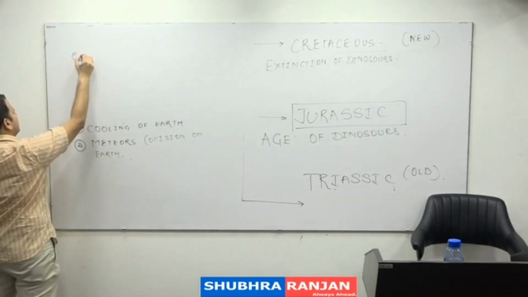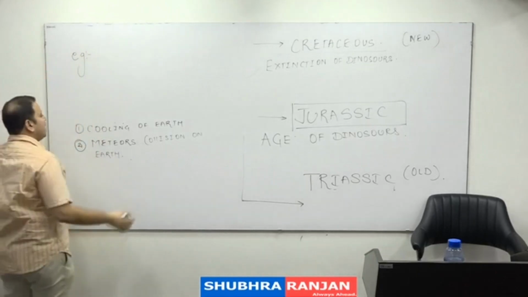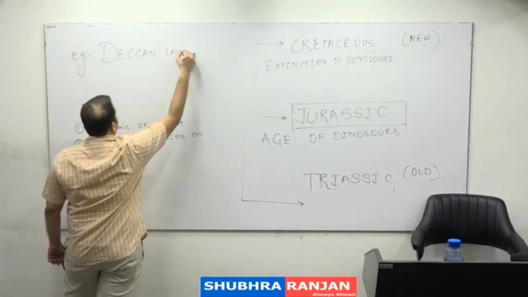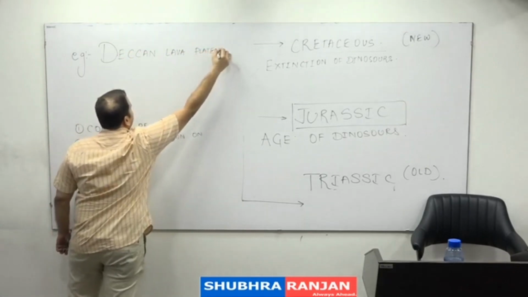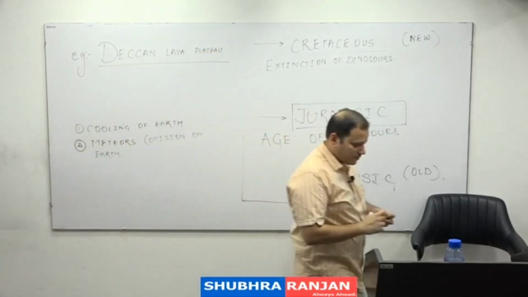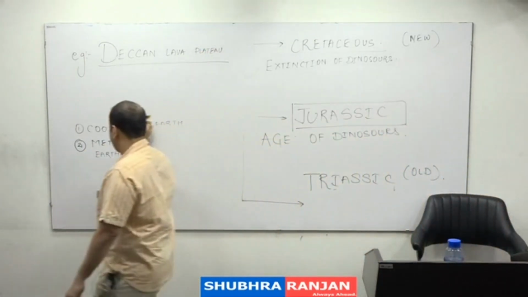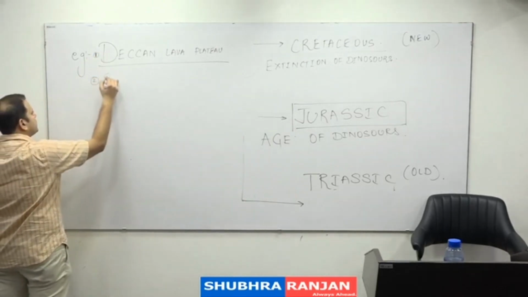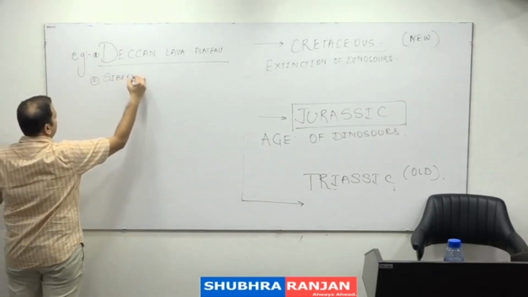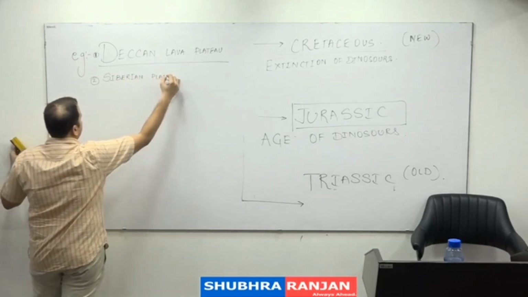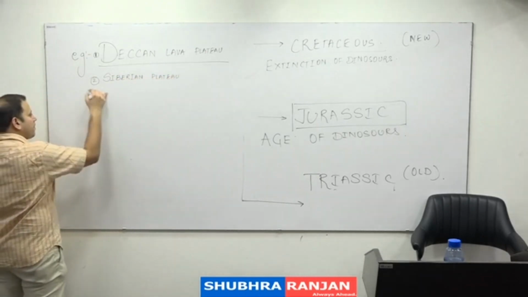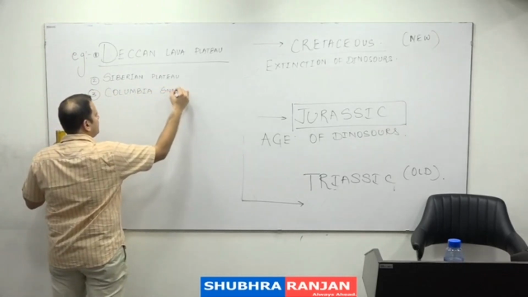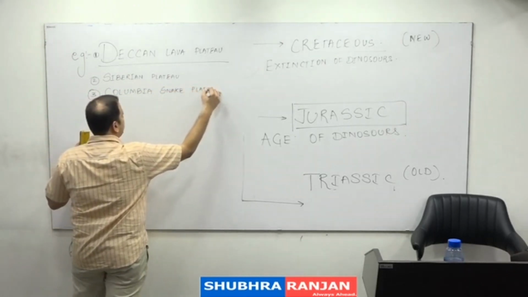These plateaus were made up of basalt. And इसका example is the Deccan lava plateau, Siberian plateau, and Columbia snake plateau.